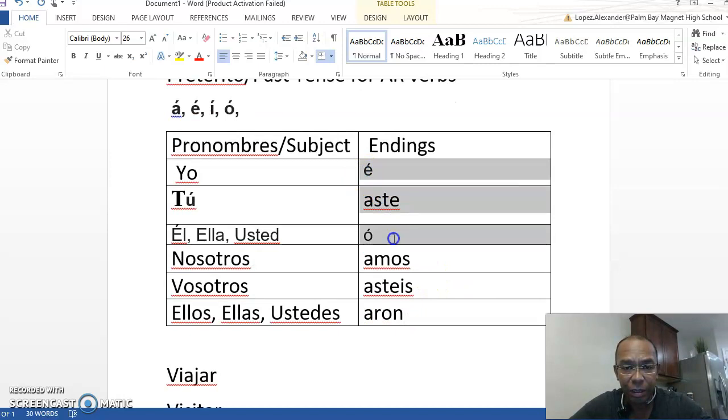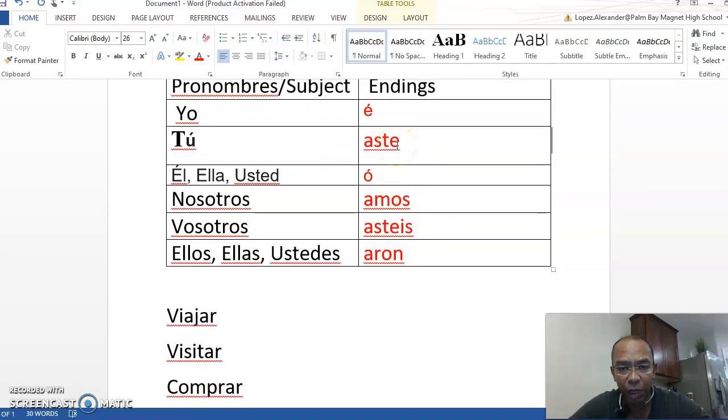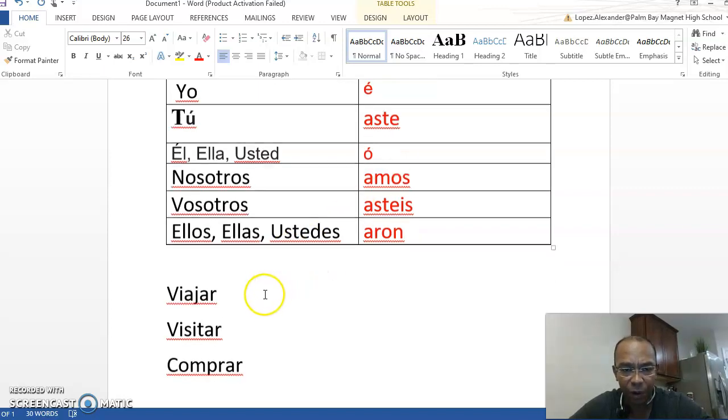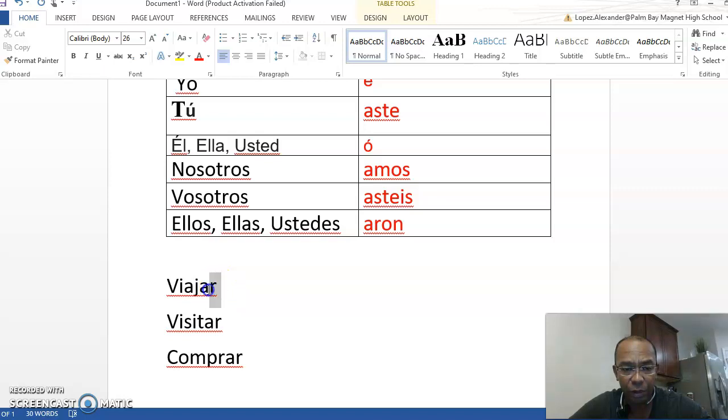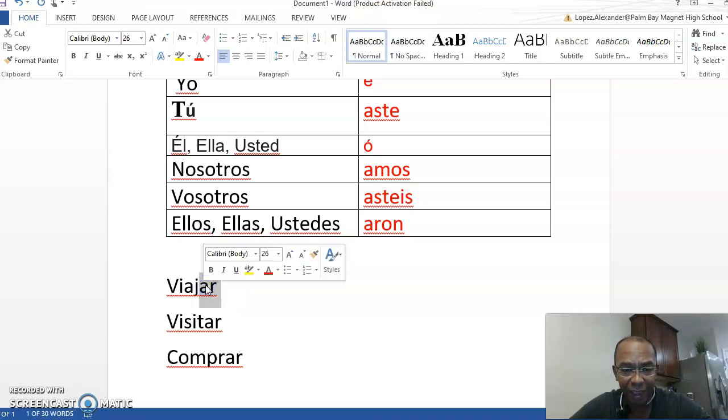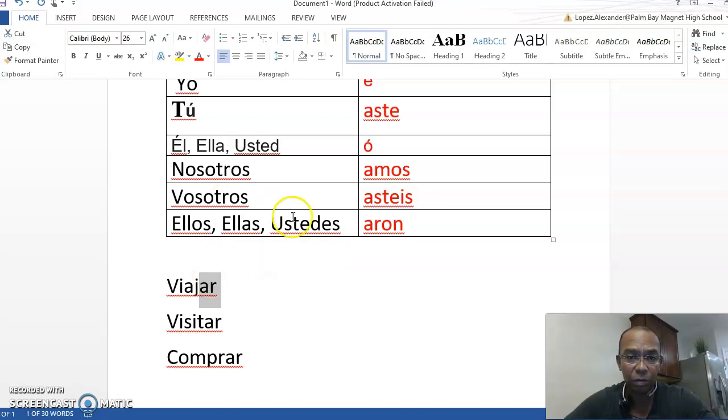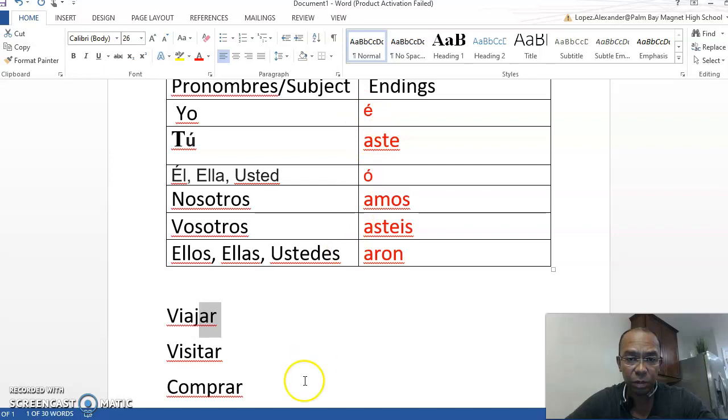Again, these are the endings for the past tense. When you conjugate something that actually happened before, you are going to get rid of the ending right here. If it's viajar, which is to travel, and you say I travel, you will say yo. What will be the ending for yo? Correct. Yo viajé. So you get rid of that and bring this in. Yo viajé.